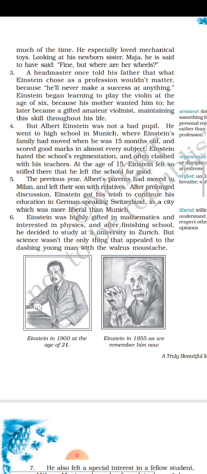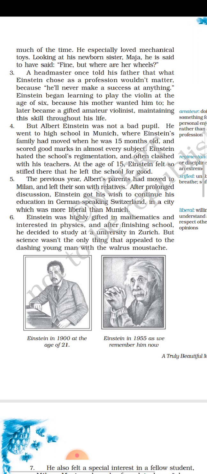And later on, he became a gifted amateur. Amateur means doing something for personal enjoyment rather than as a profession. Not as a profession, but just personal enjoyment. Amateur violinist. In his free time, he would play. It was a gift. That means automatically he would be able to play. Maintaining the skill throughout his life. He was a very skillful person. Okay, throughout his life he played this violin. Not as a profession, but for personal enjoyment.